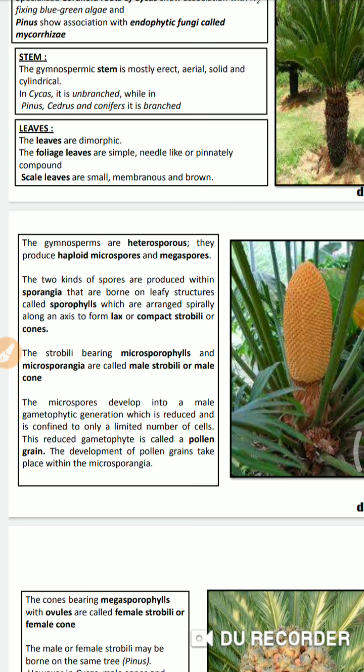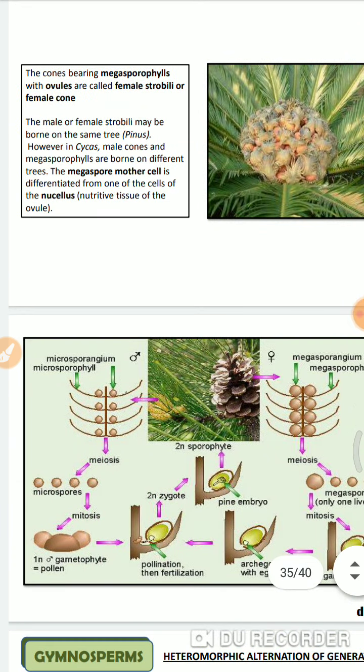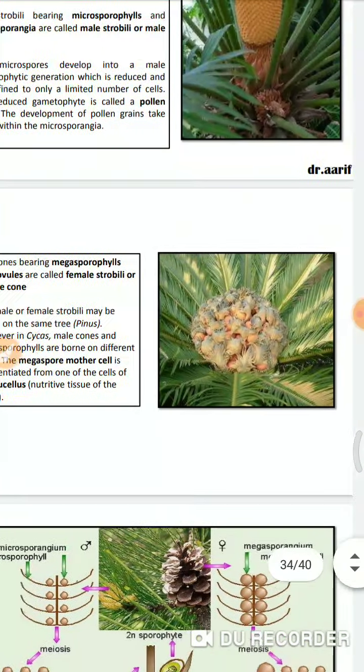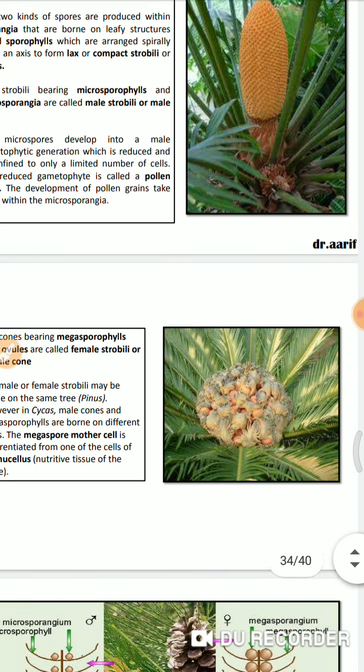All the pollen grains that are released get carried away by air currents and settle on the megasporophyll, the female gametophyte. After pollination, seeds are produced, but these are naked seeds. Why naked seeds? Because they are not enclosed in fruits.